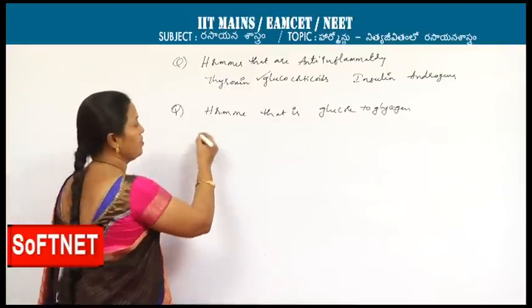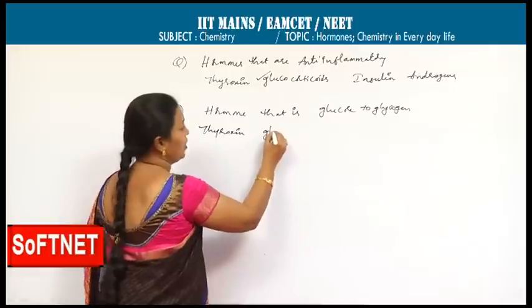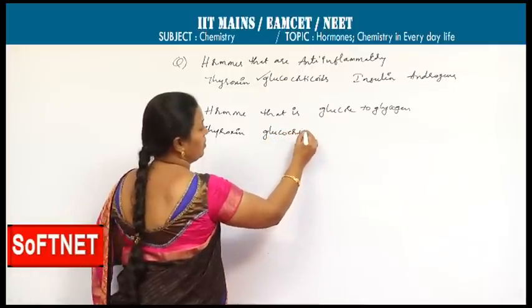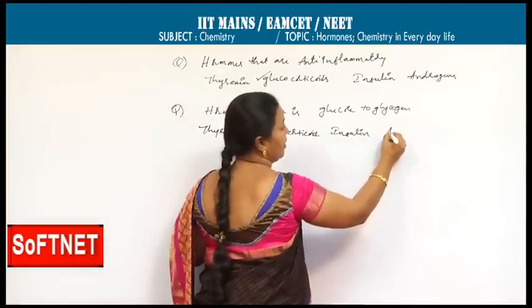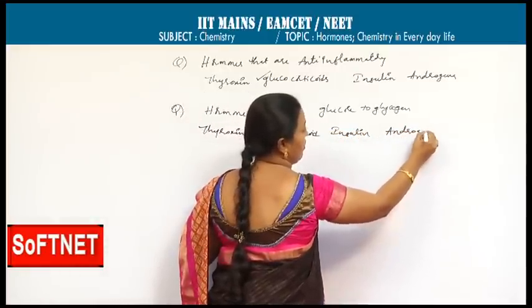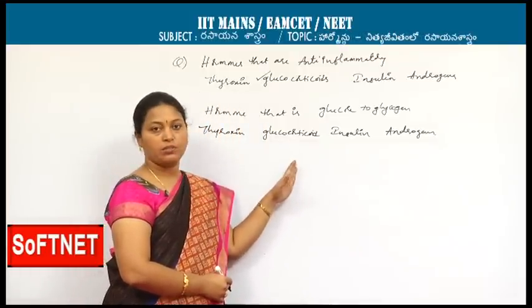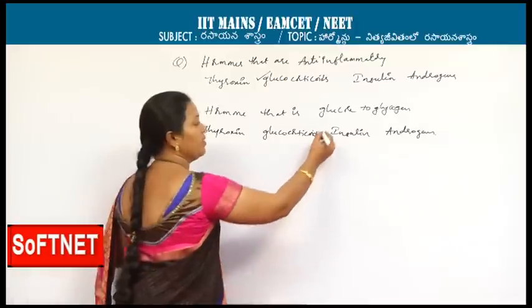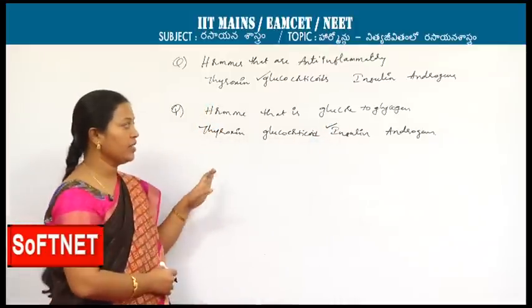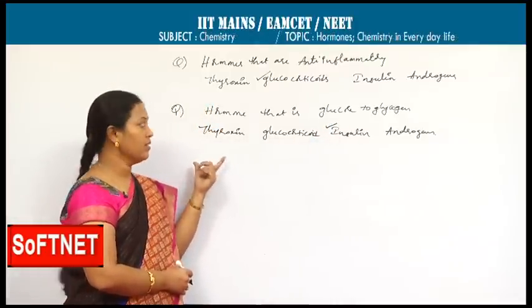Again the options we can take: thyroxine, glucocorticoid, insulin and androgen. Same options for this. Glucose to glycogen is a process of metabolism that can be controlled by insulin. Insulin is the one which controls the glucose levels in the blood.